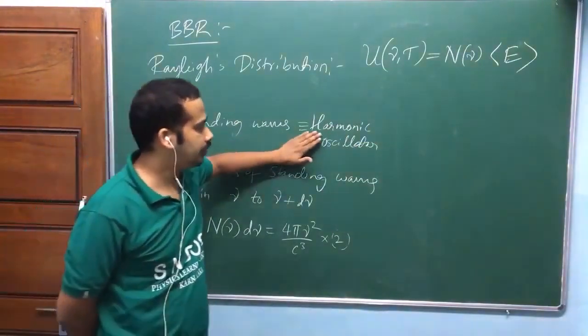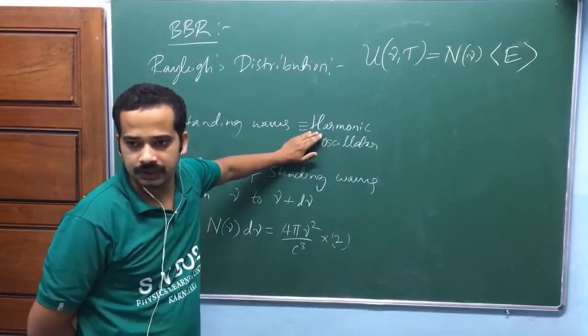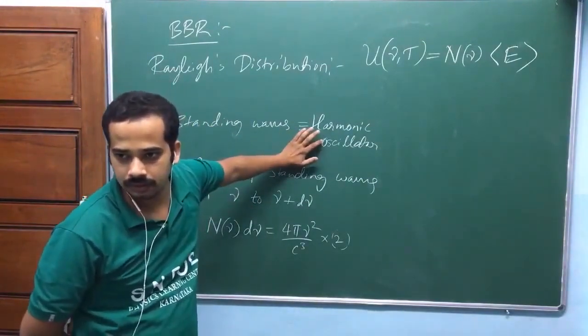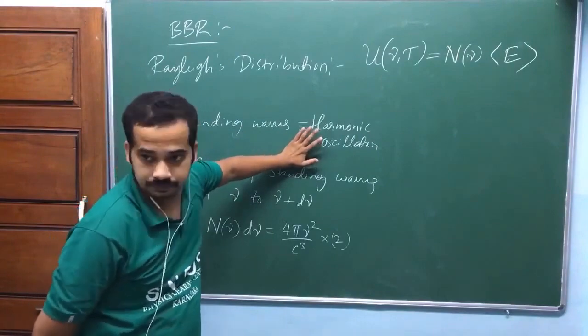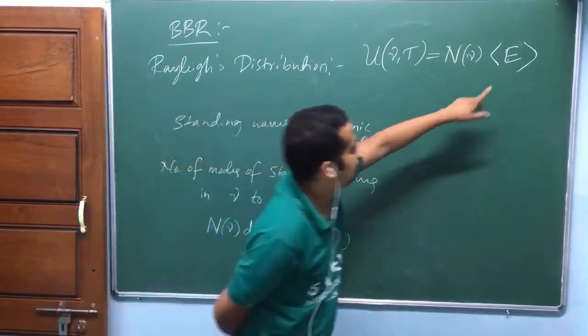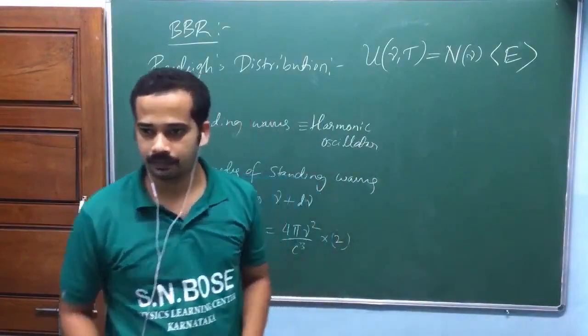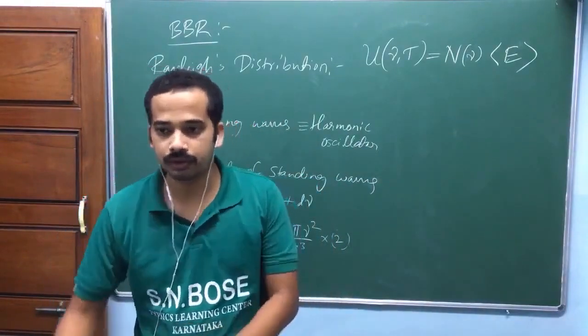Or that can be the average energy of a harmonic oscillator. Each standing wave is considered as a 1D harmonic oscillator. Is that okay? Or that can be the average energy of the oscillator inside the cavity. Any one. Both should give the same answer.